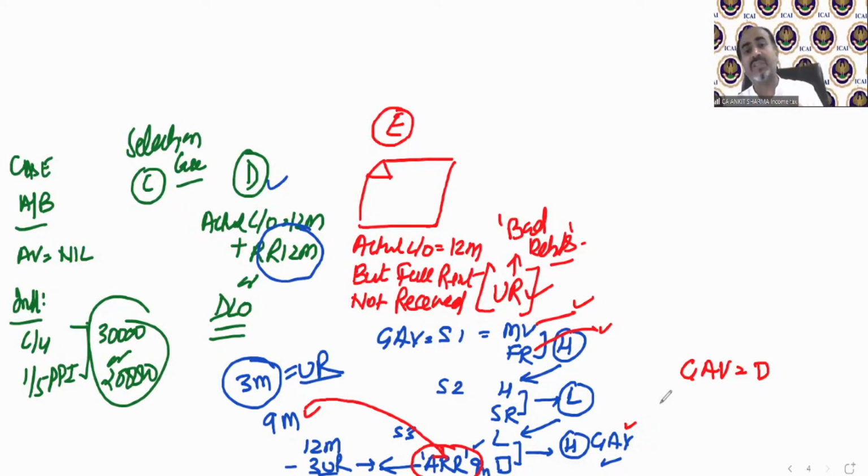But it's just for your help that whenever a question comes in the examination or anywhere, you put that question as per these cases. And if you are able to put this question as per the specific case, that is technically going to be very easy, because if you understand that this is case E, then you forget about all the other cases, like A, C, D. Now you know what I need to do. I just need to calculate the GAV with the actual amount of actual rent received, and that will solve my question. Understood? That was case number E.